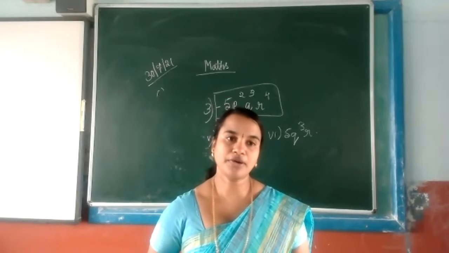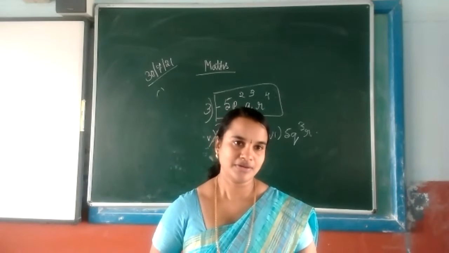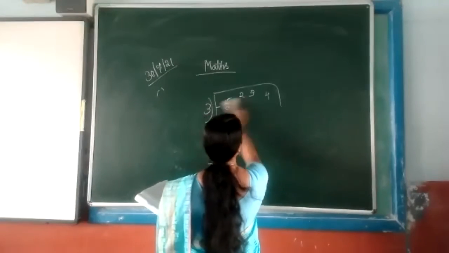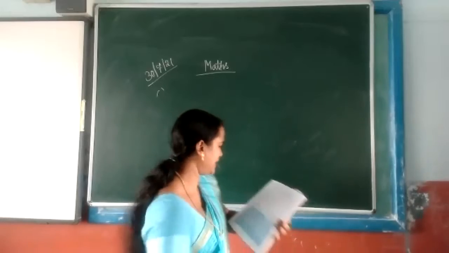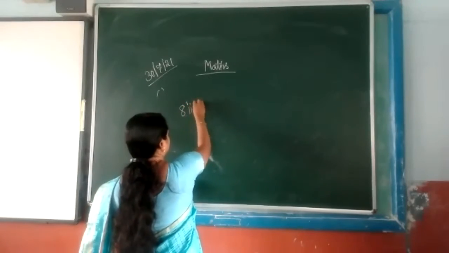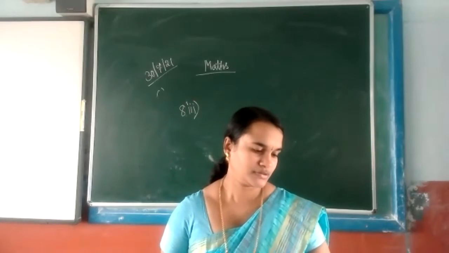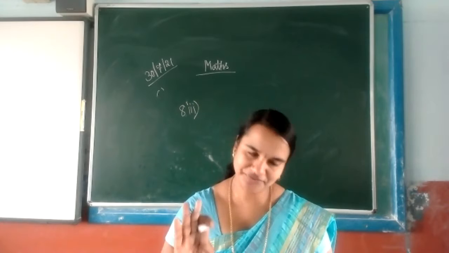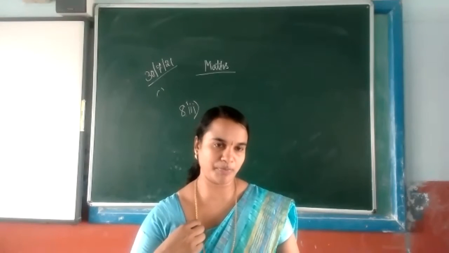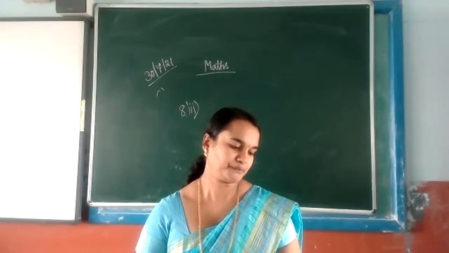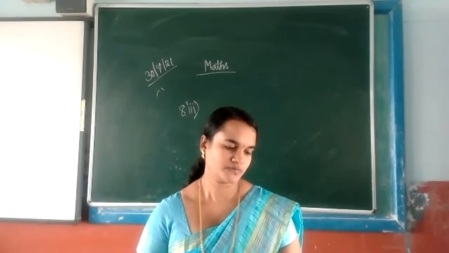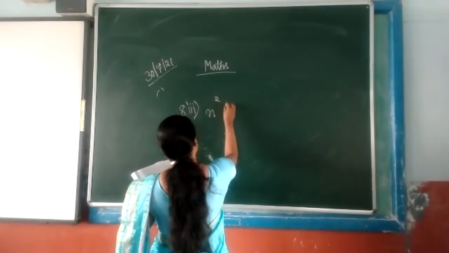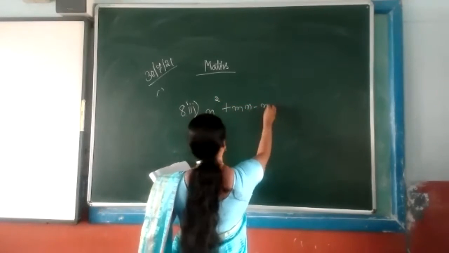Miss, here this is plus and the answer is in minus. Wait, we will solve that question, then you will understand it properly. Which terms did you write first here? Miss, here, n square plus mn minus m square. That is correct. That only we have to write: n square plus mn minus m square.